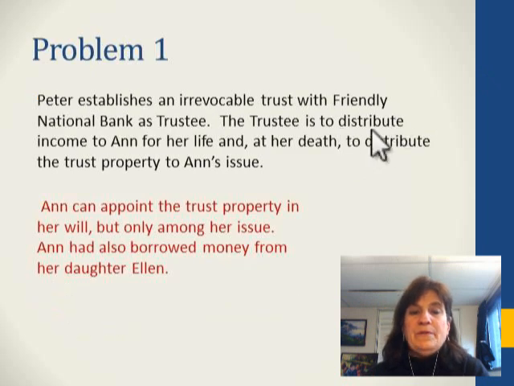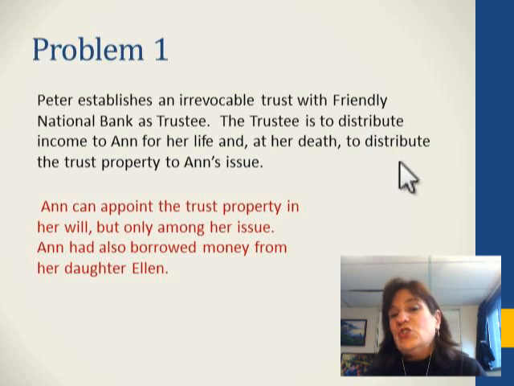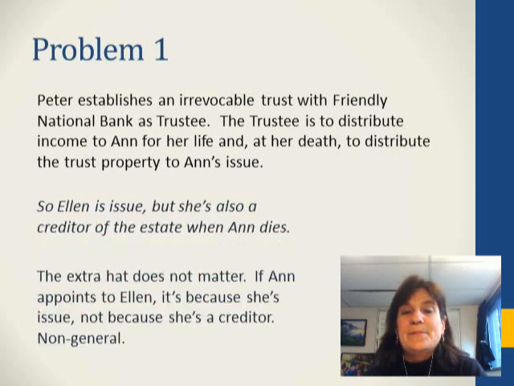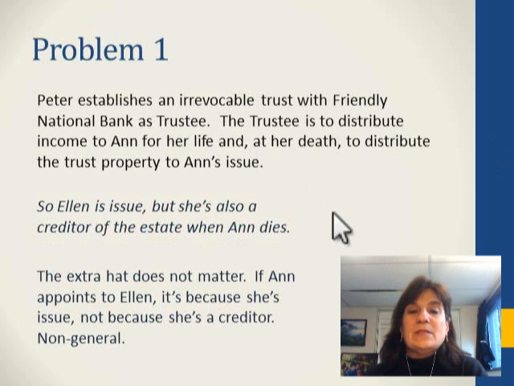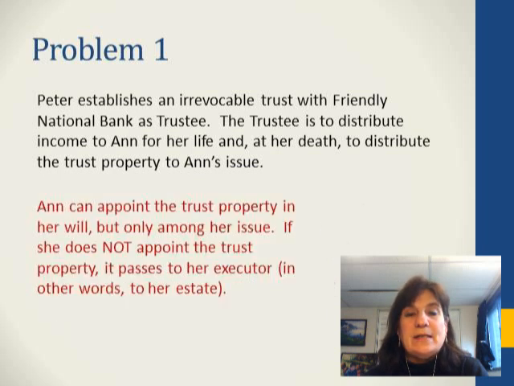Okay, what if she can appoint the trust property in her will, but only among her issue, same as before, but she had borrowed money from her daughter Ellen. So in other words, one of her issue is also her creditor. That doesn't really matter. So Ellen's wearing an extra hat. She's only a permissible appointee because she's issue, not because she's a creditor. So this is still a non-general power of appointment, and we don't include anything in Anne's estate.